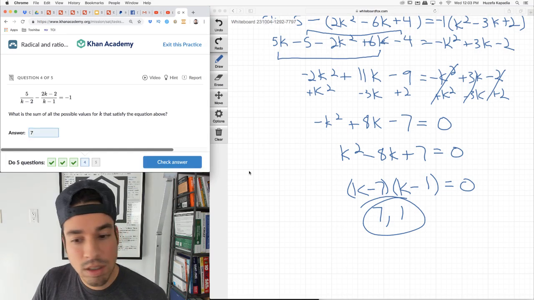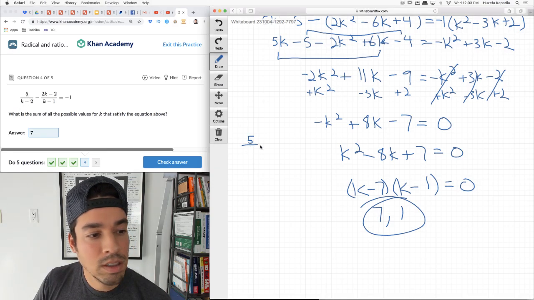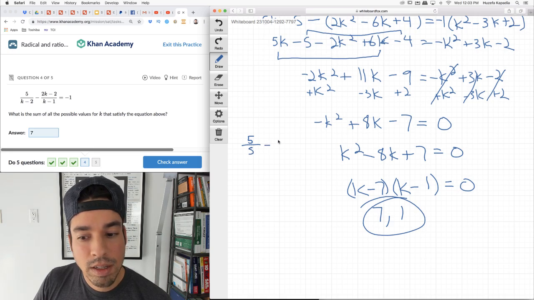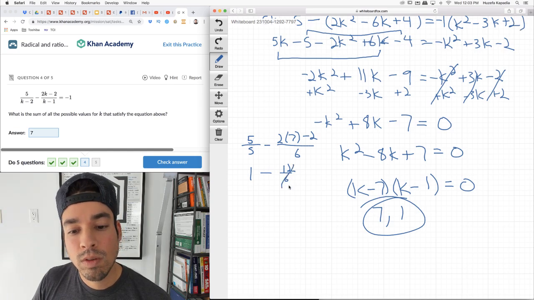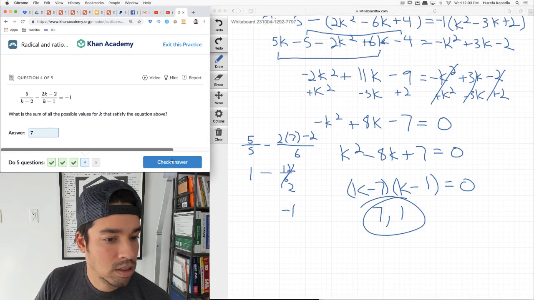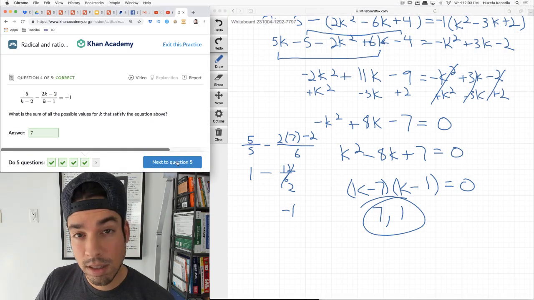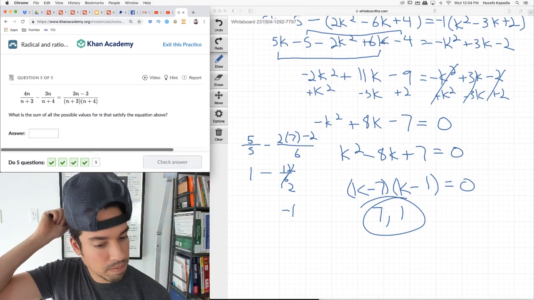But before we move on, let's make sure I didn't make a mistake. So let's plug 7 in here and make sure it works. This becomes 5 over 7 minus 2, which is 5, minus 2 times 7 minus 2 over 7 minus 1, which is 6. So this becomes 1 minus, that's 14 minus 2 is 12 over 6, which is 2. 1 minus 2 is negative 1. Okay, so 7 does work. 1 clearly does not. See how they try and throw a little curveball there?